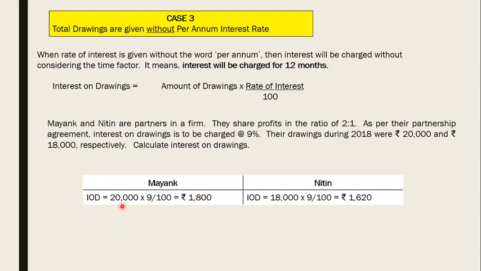So simply, we will take the total drawings of Mayank, multiply by the rate of interest, and calculate interest on drawings. Is that point clear? We are not taking months here. The reason is very clear: the months are not mentioned and the word per annum is not there, so it doesn't indicate that this 9% is for the full year. So we are assuming this 9% is for the period for which these drawings are made. Same way we'll calculate it for Nitin. 18,000 is the total drawings, multiplied by rate by 100.